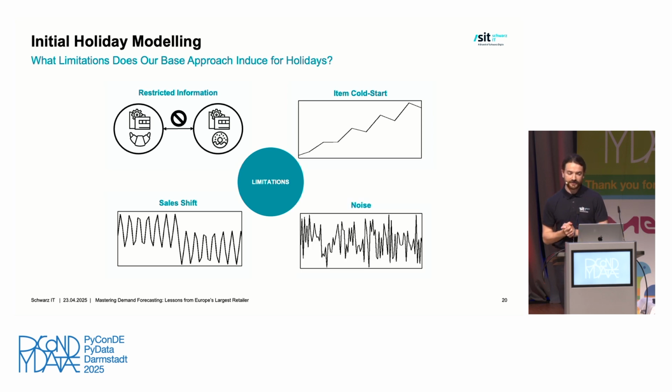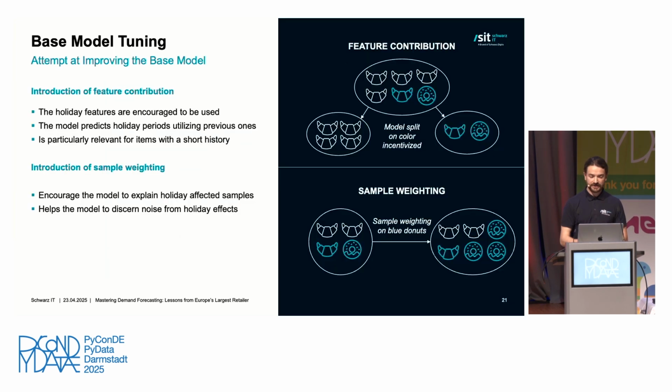Lastly, our time series on the store or warehouse level are quite noisy, and the model may struggle to actually recognize that a high sales spike, as an example, is due to holiday effects or is simply due to some noise. We made these observations back then and decided to improve on them. And what we first did is we introduced two specific features to our model. First, we introduced feature contribution.